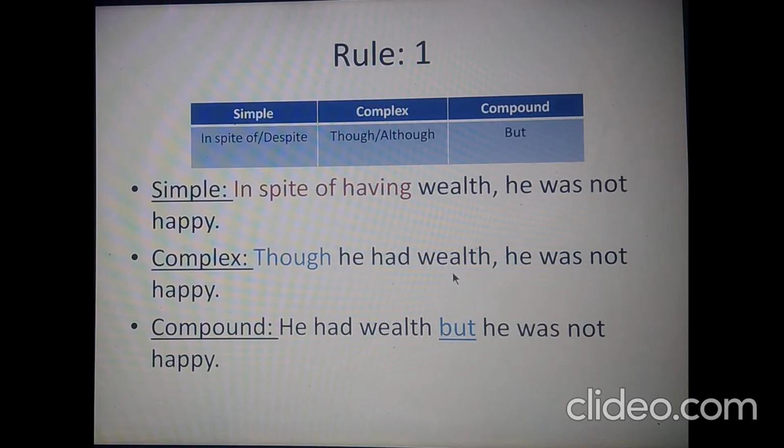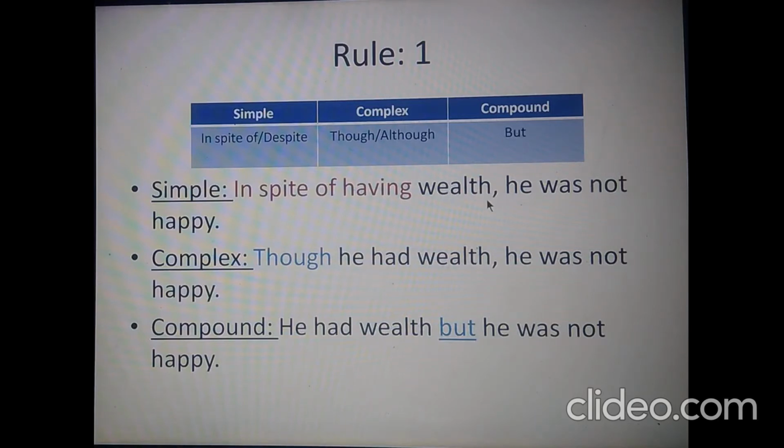Let us move on to rule 2. Before that, I would like to repeat: if there is in spite of or despite in a simple sentence, just use though or although in a complex sentence and but in a compound sentence. Remember that in a simple sentence, we have only one clause.